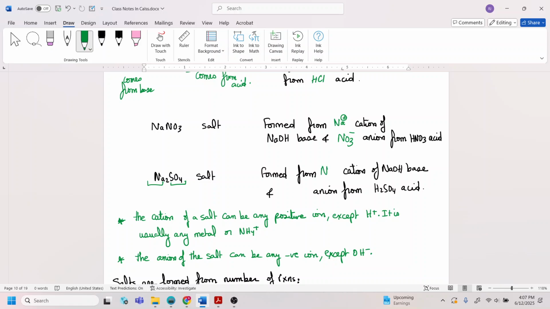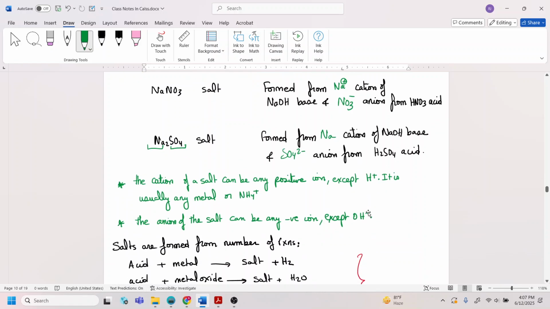So the sodium cation comes from the NaOH base, and the sulfate anion, make sure that the hydrogen you choose here balances the SO4 2 minus. I know that the hydrogen is one positive, so it needs to be two hydrogens there. So it's coming from H2SO4 acid.